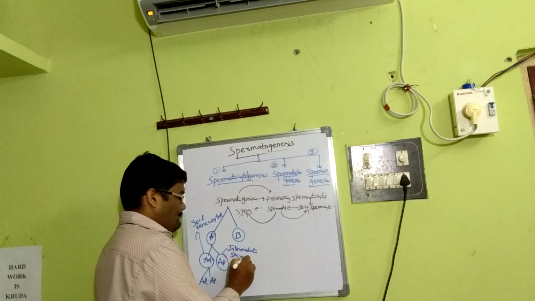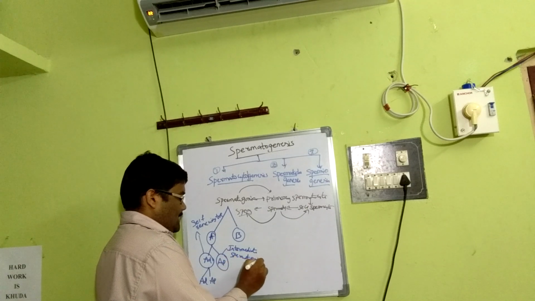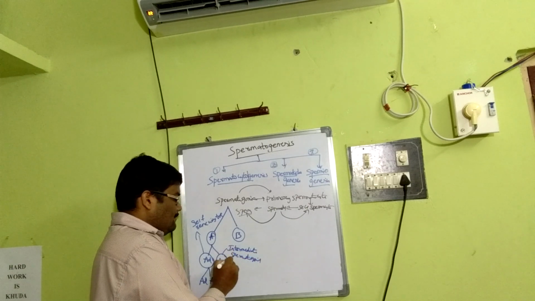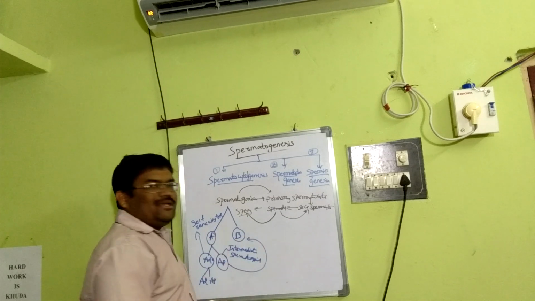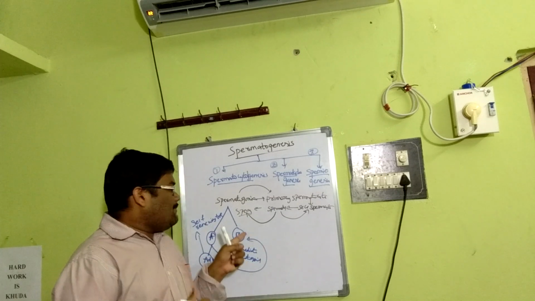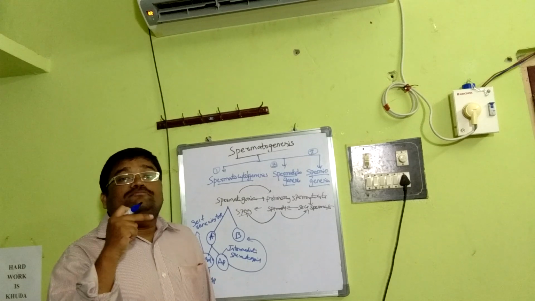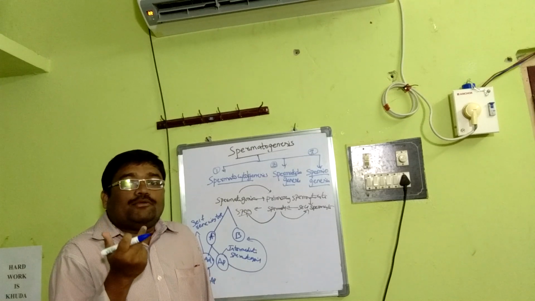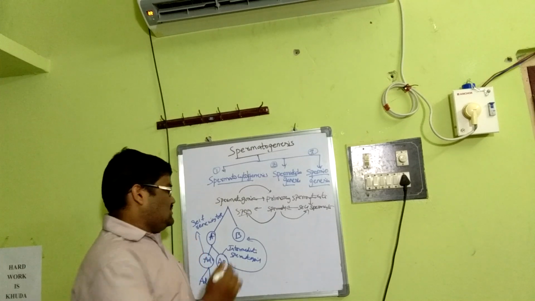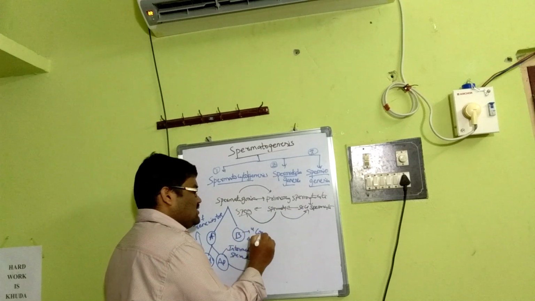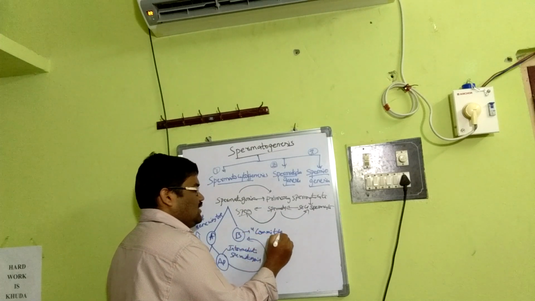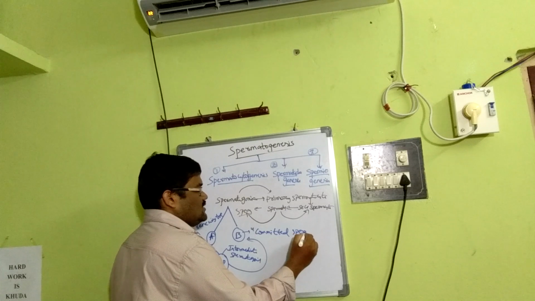This AP cell divides to become B spermatogonial cells, and these type B spermatogonial cells are called committed spermatogonial cells.